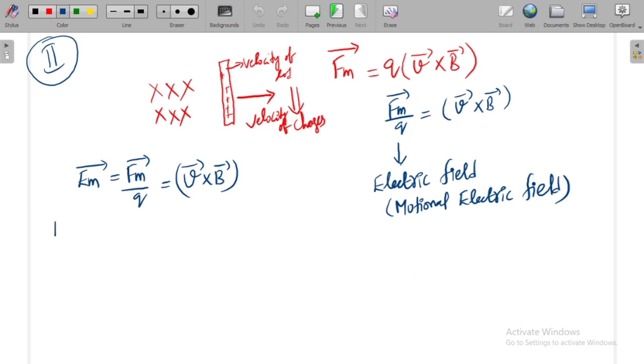Now the motional EMF is equal to, because of the motional electric field you will have motional EMF, right? So that motional EMF can be given by the closed line integral of, here we need to take E_m bar instead of E bar.